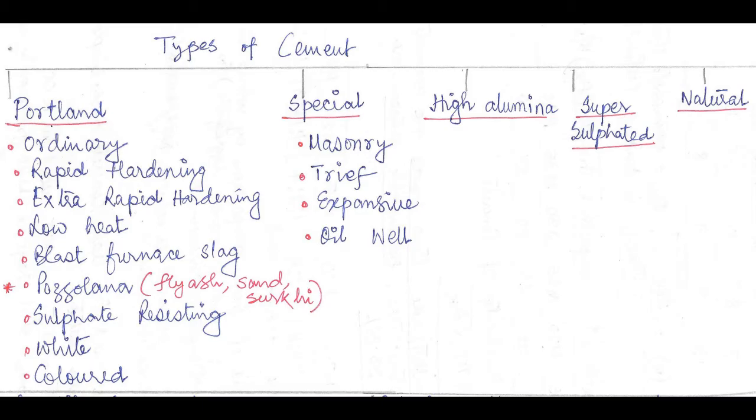furnace slag, pozzolana. By the way, pozzolana is a combination of fly ash, sand and surkhi. Next is the sulfate resisting Portland, white Portland and colored Portland. In the category of special cement, there are masonry cement, triff cement, expansive cement and oil well cement.